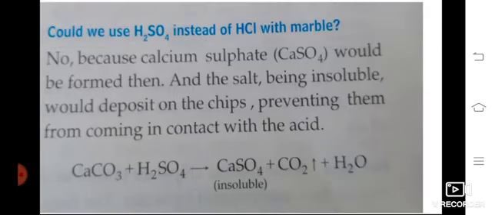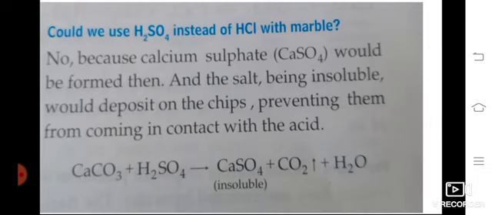For the laboratory preparation of carbon dioxide, why can't we use sulfuric acid? Because we use only hydrochloric acid. Why can't we use sulfuric acid? Because calcium sulfate would be formed, since what we are taking is marble, which is nothing but calcium carbonate. When we use sulfuric acid, it forms calcium sulfate. And the salt being insoluble, it will deposit on the wall of the apparatus, preventing the marble from coming in contact with the acid.